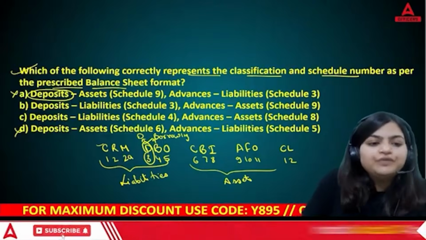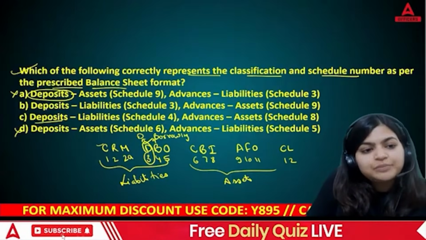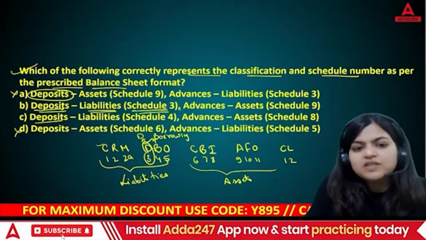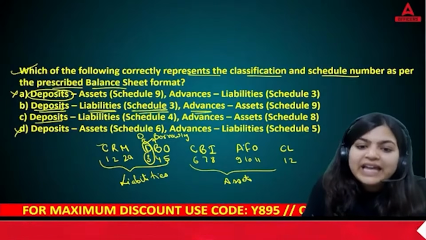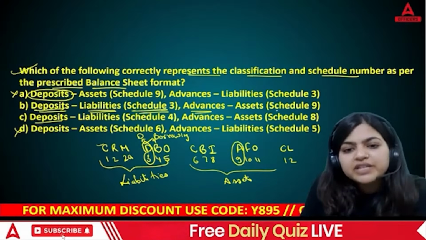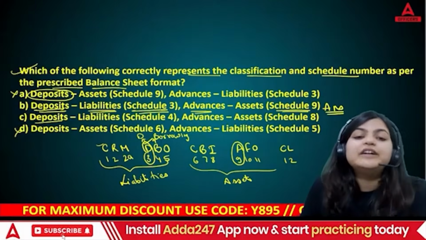So here the first thing is your deposits, so the right answer here is answer B. That is going to be the liability side, deposits 3. Then A you will see under assets, which is schedule number 9. So the right answer is answer B.